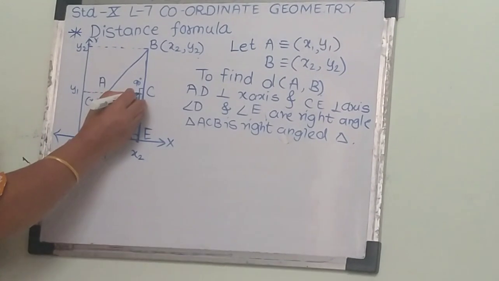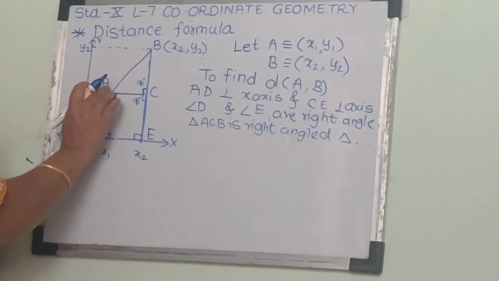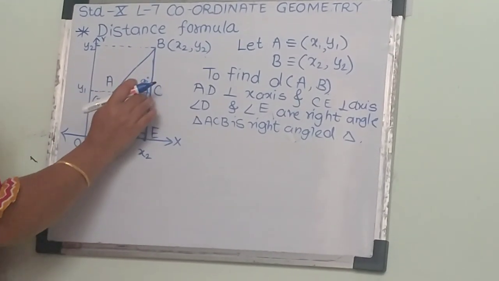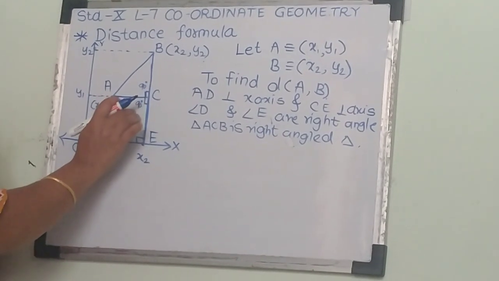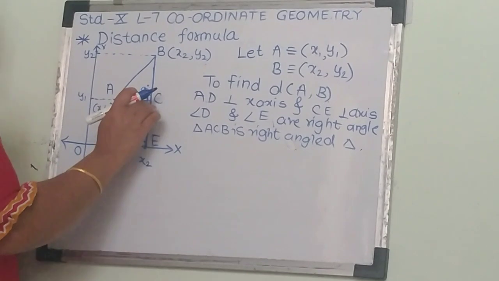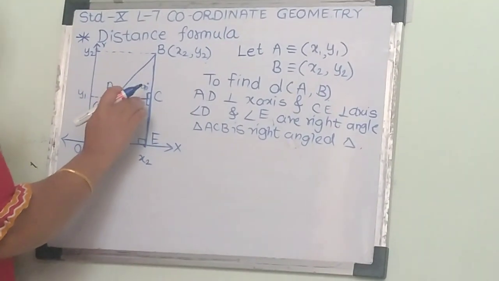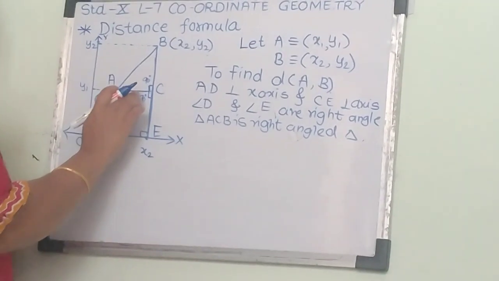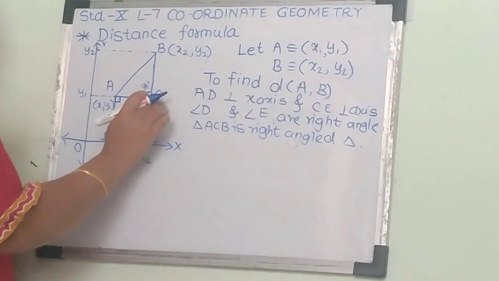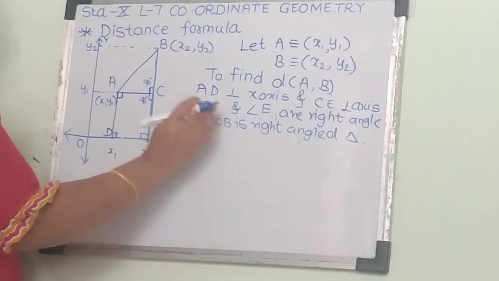And in this triangle, we observe that angle ACB and ACE form a linear pair. If one angle is 90 degrees, the other is also 90 degrees, because the sum of a linear pair is 180 degrees. So 180 minus 90 comes to 90. So here we get angle C equals 90 degrees.